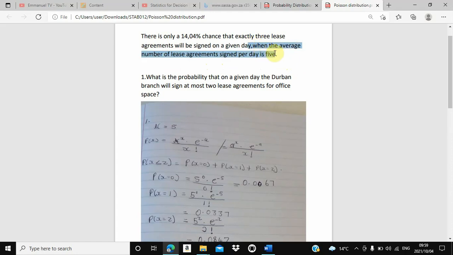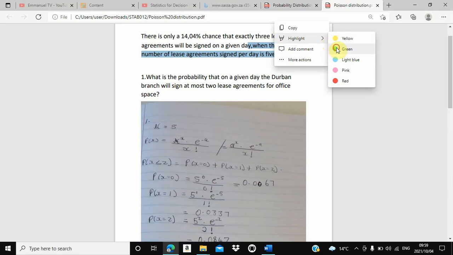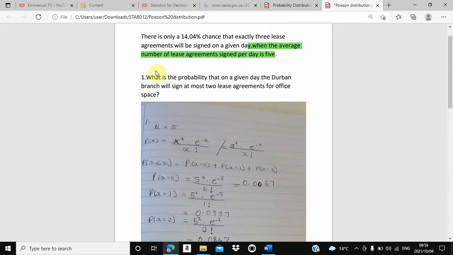Let's highlight it with green. We know that our average is 5, and this 5 is automatically the mean, because in Poisson distributions where you see average, you know that they want the mean. And mean is always denoted by mu. That's why here we said mu is equal to 5 from that given statement.